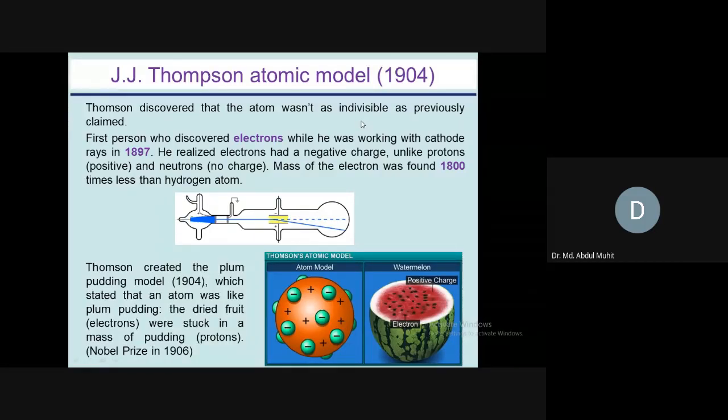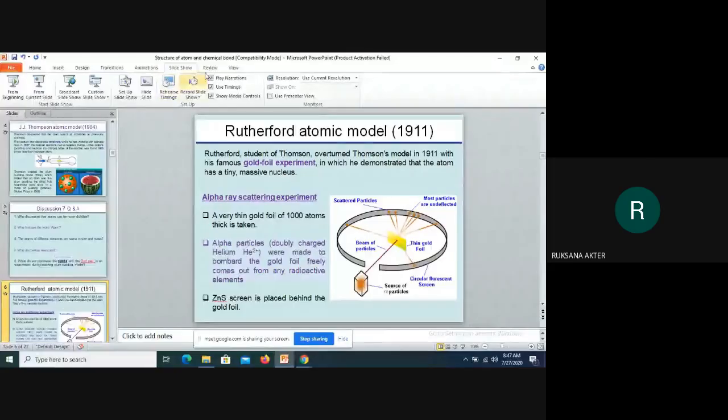Here we have shown the watermelon model, in which the red part is the positive charge, which is the whole body of the watermelon, and the seeds, a small fraction of the total mass, are called electrons.